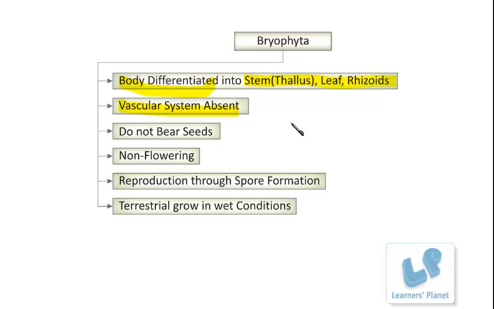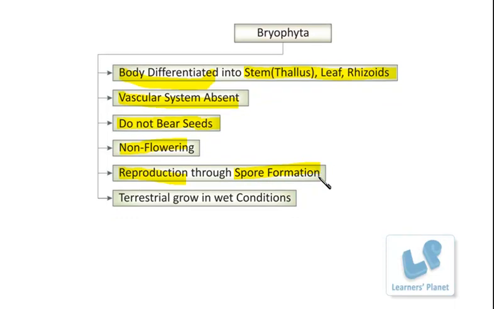Fine. Next is that they do not bear seeds, and this is why they are known as the cryptogams. They are not having seeds, they are not having flowers. Definitely seeds are not present, so flowers are also not expected to be present here, right? But in this case, definitely reproduction has to take place, isn't it? You know how the reproduction takes place in these plants? It is very interesting. It takes place through spore formation.